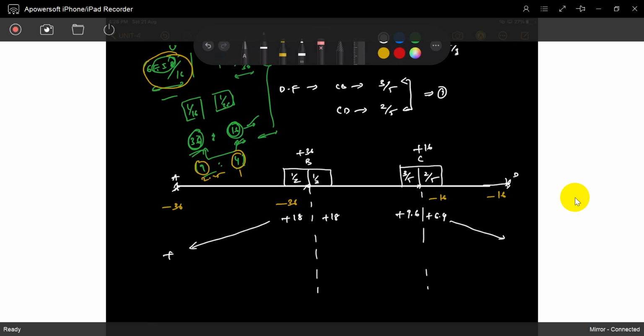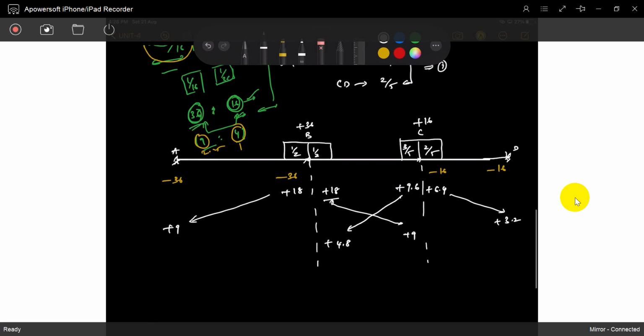Carryover moment is plus 3.2. Also, the plus 18 you applied at this end carries over to this end, because the far end is fixed; an intermediate support behaves as a fixed joint. So plus 9.6 divided by 2 is 4.8. So these are the carryover moments. So the first iteration is over. This is the first iteration.